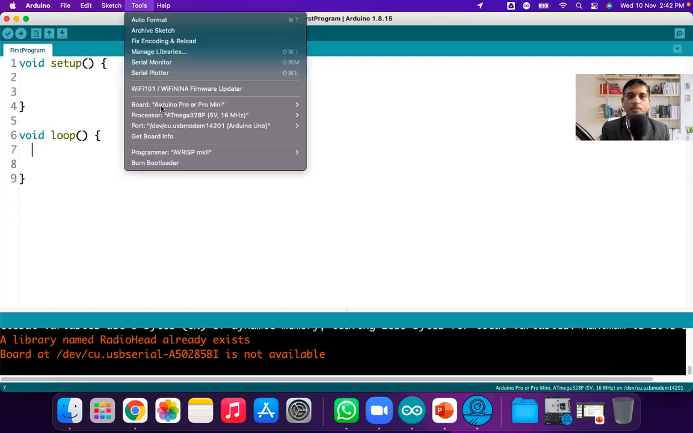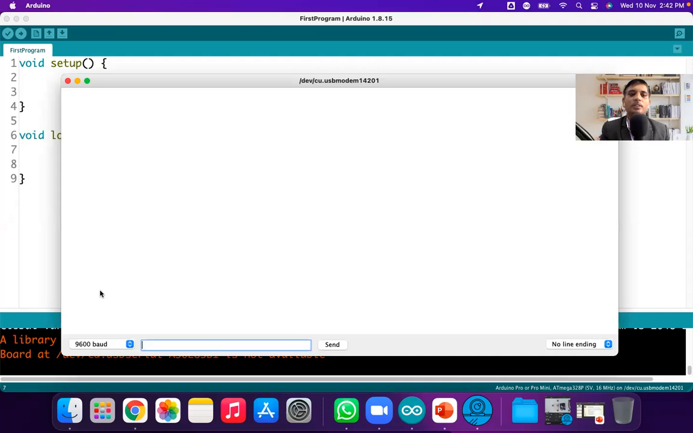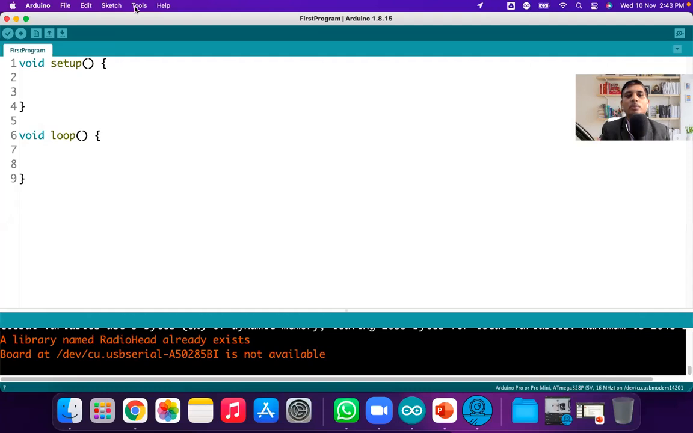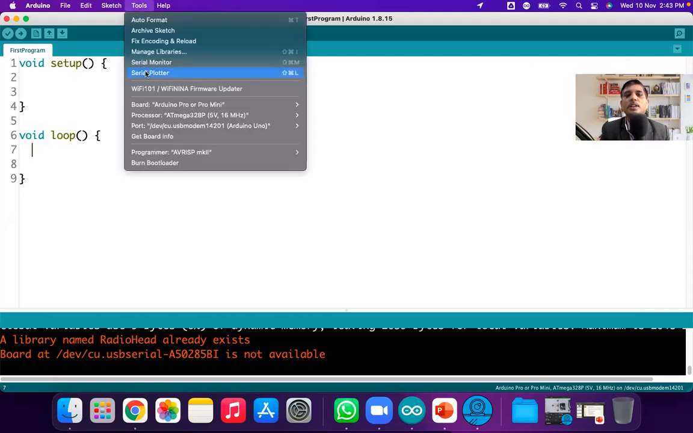Now the next one is the serial plotter. The serial plotter is generally used to plot the data you are getting from the serial monitor, or the serial port. Say some sensor is connected and the sensor is continuously sending data. Now if you want to plot it, plot means like a graph. You don't want only the numbers, you want a graph to be displayed here. That graph will be displayed when you open this plotter. We will see this when we cover the analog sensor.